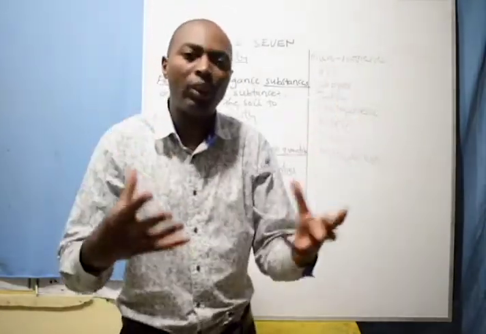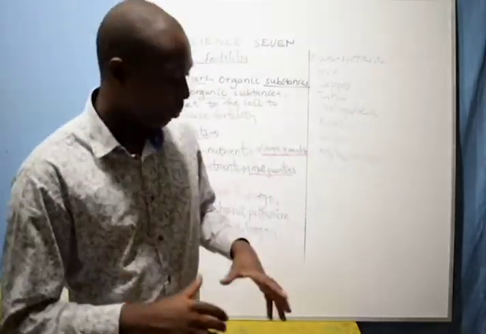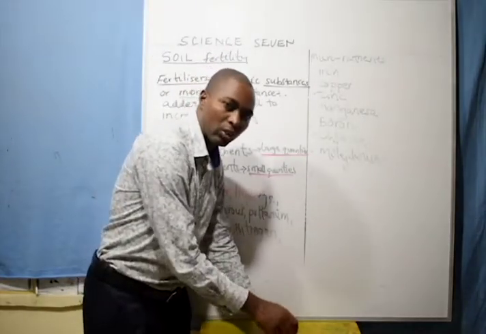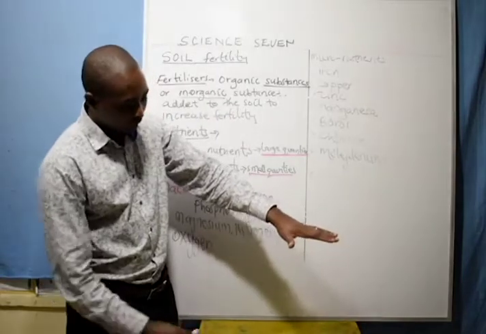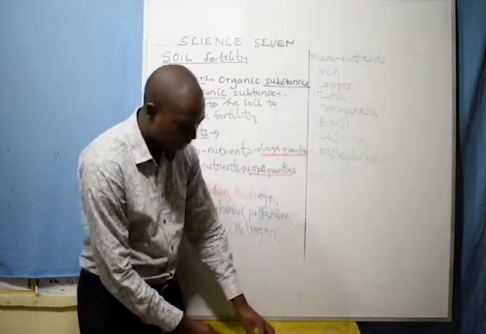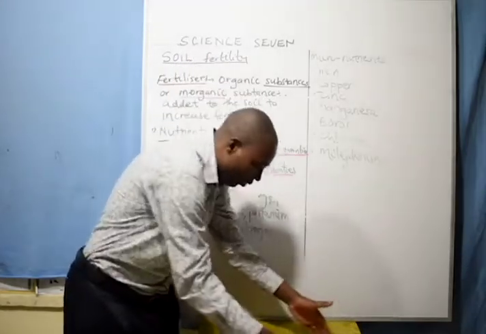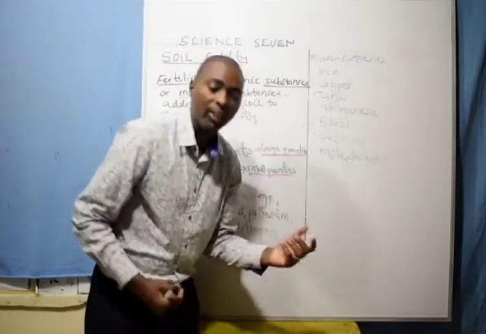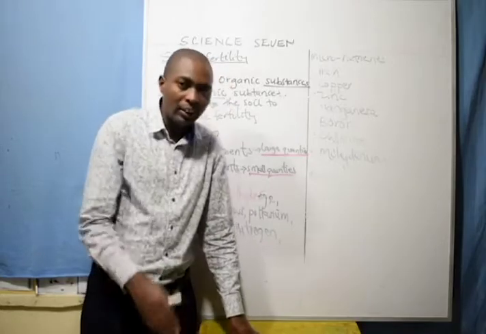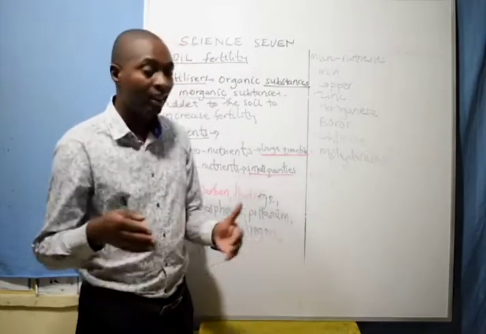Green manure is referred to as green manure because it is prepared from green plants. You plow the land, then you plant crops, wait for them to grow up to a certain height, and before they flower, you cut them, then chop them into small pieces, then plow the land and bury them into the soil. Those plants will decompose to release green manure. That's why it is said to be green manure, because it's prepared from green plants.